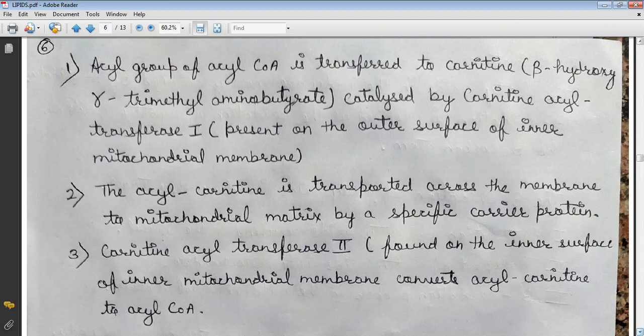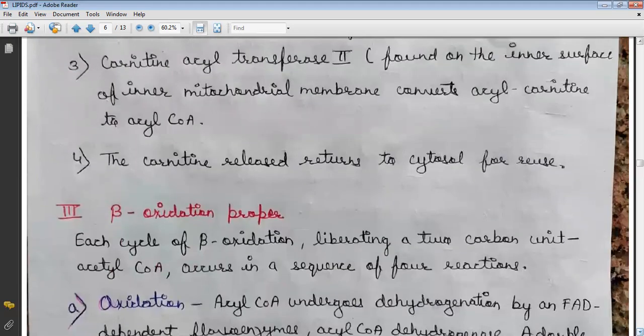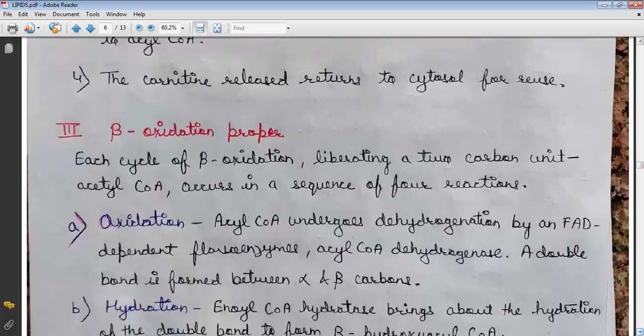The acyl carnitine is transported across the membrane to the mitochondrial matrix by a specific carrier protein. Carnitine acyl transferase 2, found on the inner surface of the mitochondrial membrane, converts acyl carnitine to acyl-CoA. The carnitine released returns to the cytosol for reuse. The third step is beta oxidation proper.